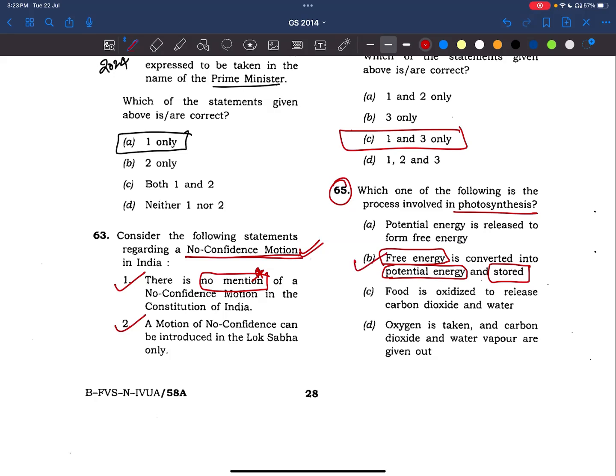So what is photosynthesis? The free energy is converted into potential energy and it is stored in the form of starch, fruits, right? Okay. So the answer is B. Nothing much to talk about this. We have to read NCERTs of biology, right? Chemistry, whatever the thing is there. These things are very important. Basic science NCERTs also, right?